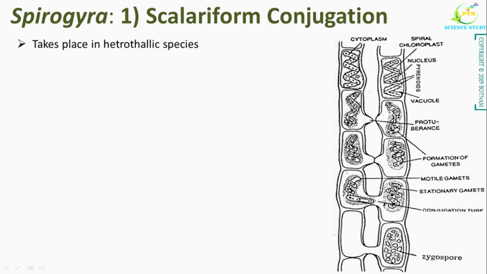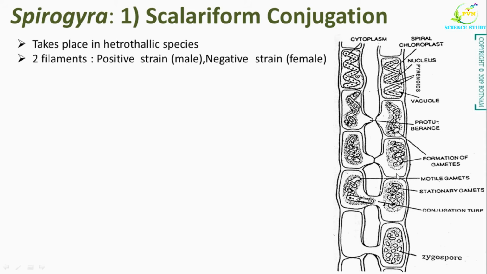This conjugation takes place in heterothallic species. This is the first filament of Spirogyra and this is the second filament of Spirogyra. During the night, the two filaments, one of positive strain known as male strain and the other of negative strain, known as female strain, both lie in close proximity with each other throughout their length, as you can see here in this photograph. Both filaments are morphologically similar, but they behave differently. Here in this diagram, this one is the male and this one is the female filament of Spirogyra.